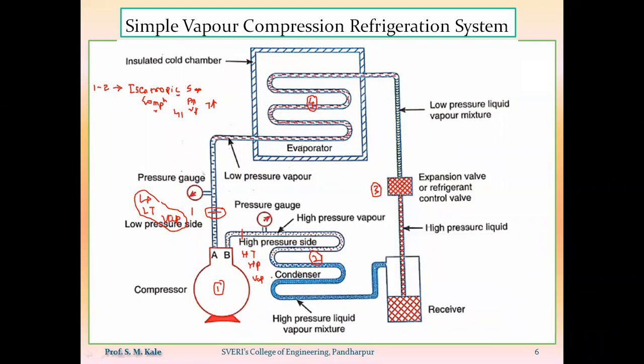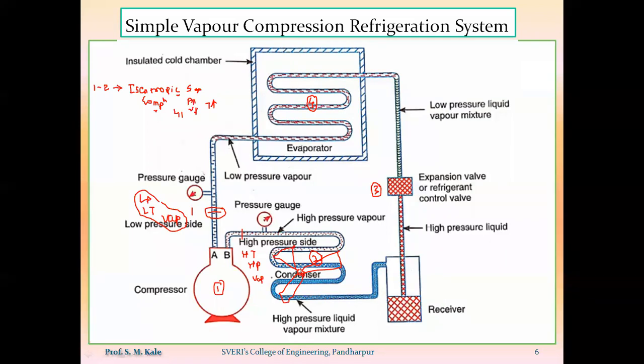So the heat rejection process will take place. Here there will be the condenser fan. Beside this condenser coil, there will be the condenser fan, and that condenser fan will blow the air over that condenser coil. Here the condenser is nothing but a tubular coil through which that high temperature, high pressure vapor refrigerant is passing.